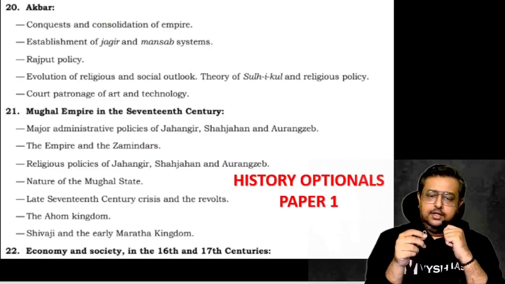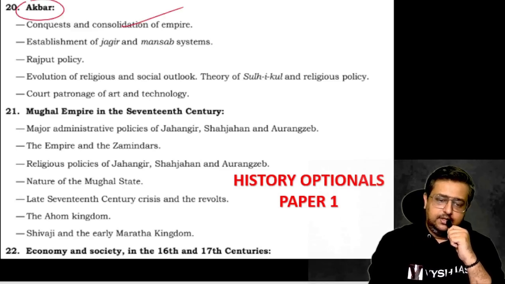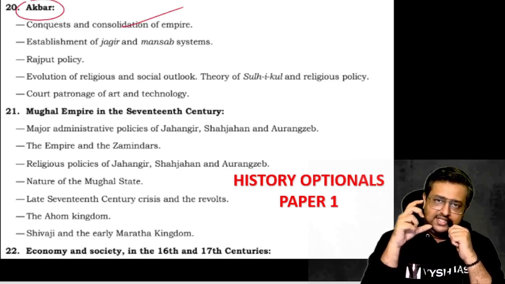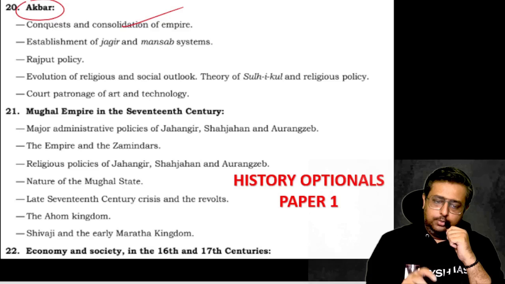You cannot tell like we didn't expect that. Okay, that's why every single sentence they are giving. Akbar as a separate. Okay, these many kings are there. Still Akbar they gave as a separate thing. That means they are wanting you to study in and out about Akbar.